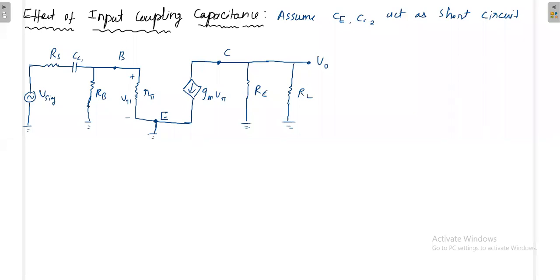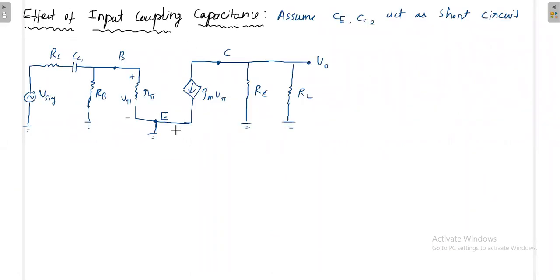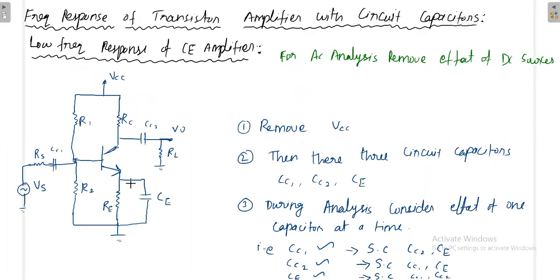Okay. And this is the hybrid-pi parameter model of the transistor given. Then RE can be removed, because if you short circuit CE, the effect of RE will be removed.